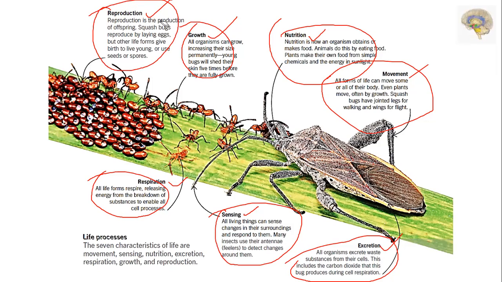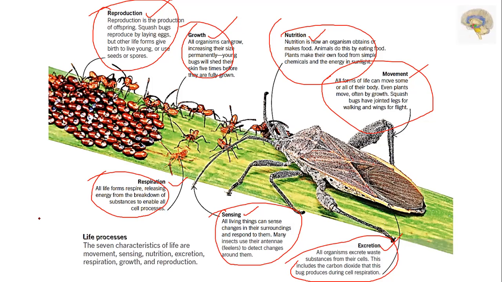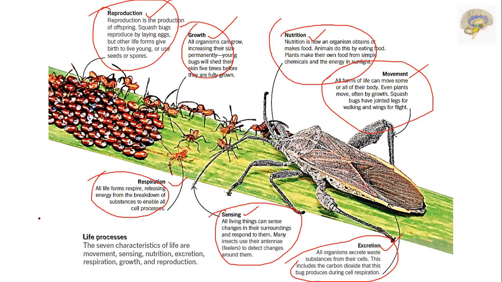Reproduction is the production of offspring. Squash bugs reproduce by laying eggs, but other life forms give birth to live young or use seeds or spores. See, these are pictures related to that information. So now we saw these 7 characteristics of life processes.